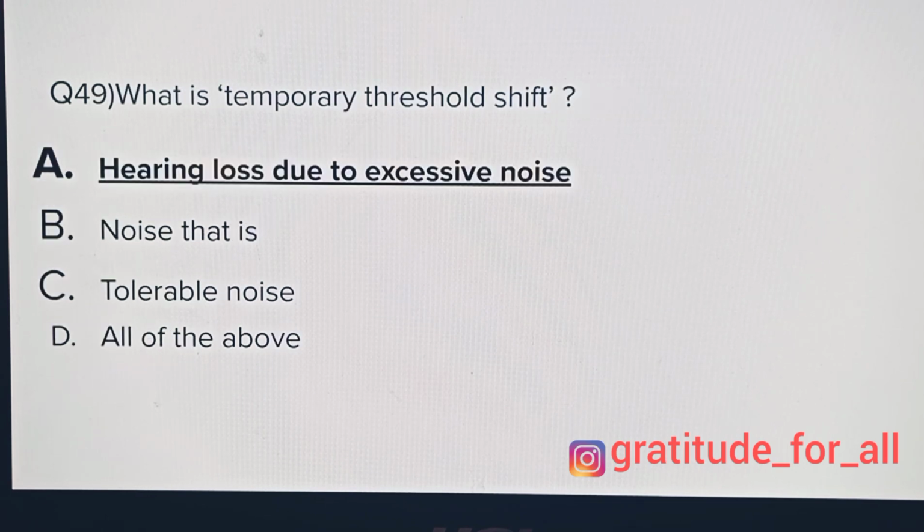What is temporary threshold shift? Hearing loss due to excessive noise, tolerable noise, all of the above, and the correct answer is hearing loss due to excessive noise is called as temporary threshold shift.